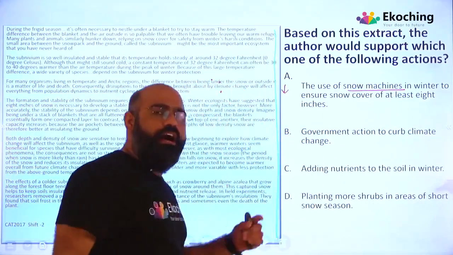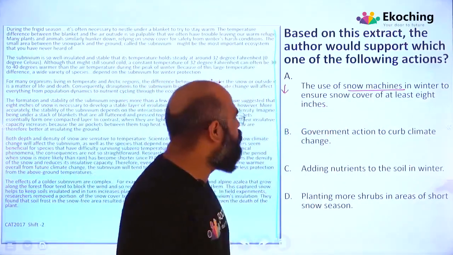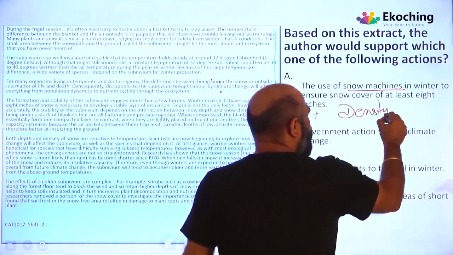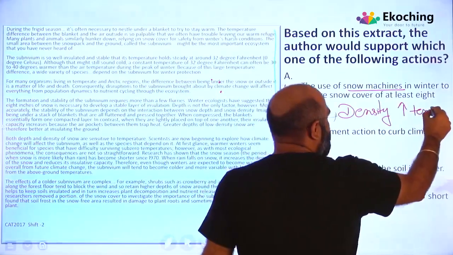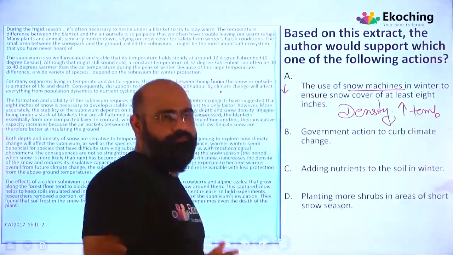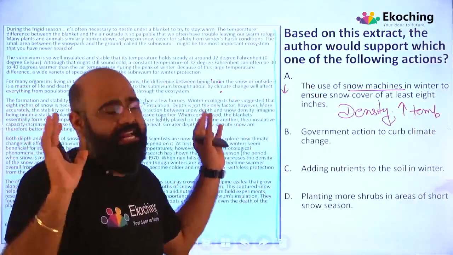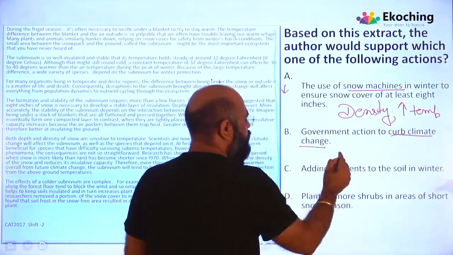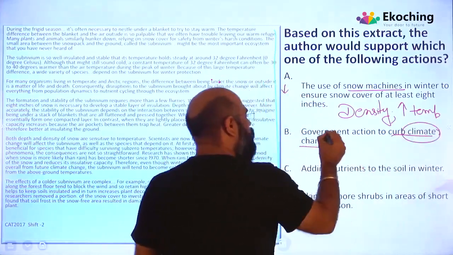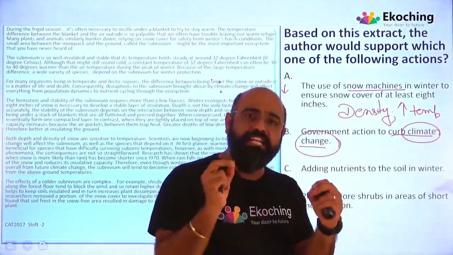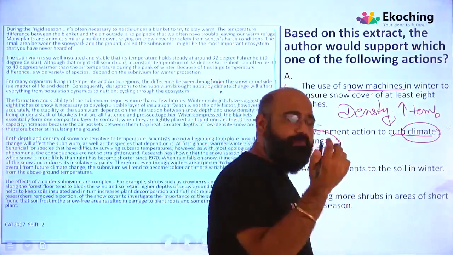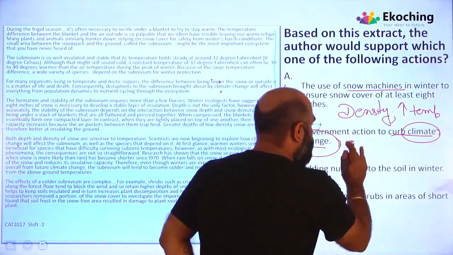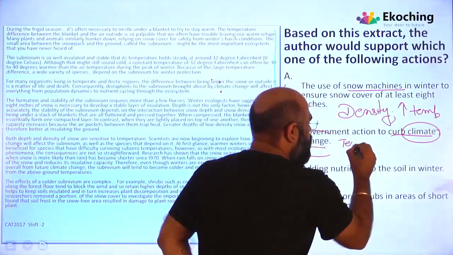Let's see. अगर मान लो मैं इसको आंसर मार्क कर देता हूं, but what about density? What about increasing temperature? That's the question which I'm asking you guys. Let's see the next. Government action to curb climate change. So that's where we are talking about climate change. Climate change पे एक्शन लोगे तो टेम्परेचर ज्यादा बढ़ेगा नहीं. टेम्परेचर कंट्रोल में रख सकते हो आप.